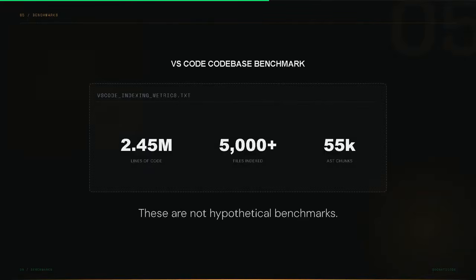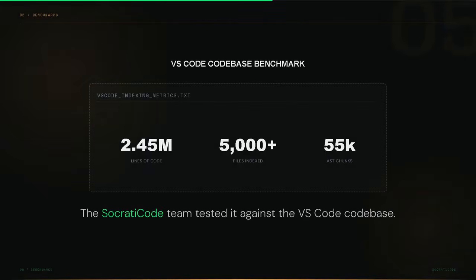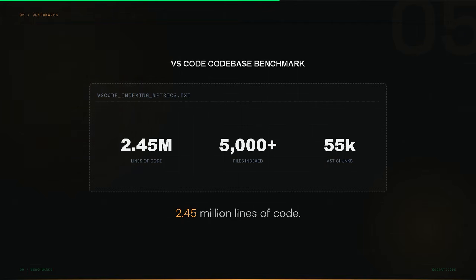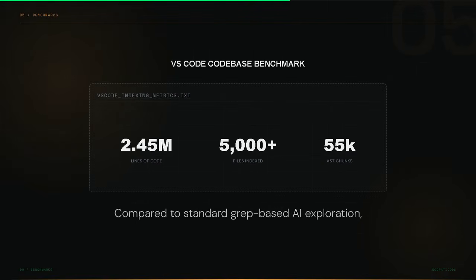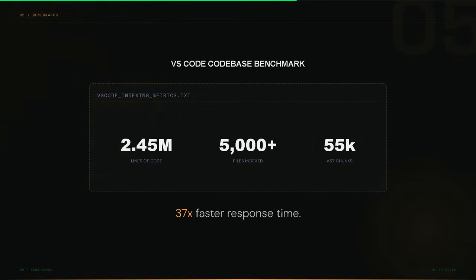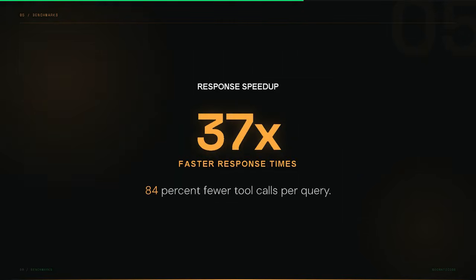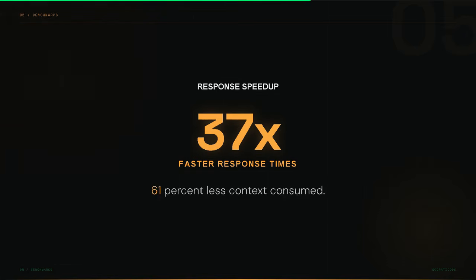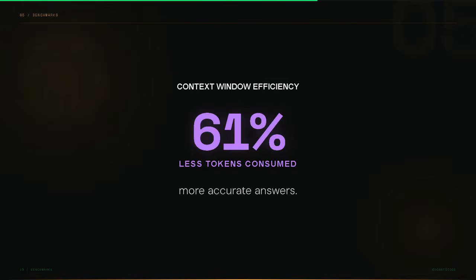These are not hypothetical benchmarks. The SocratiCode team tested it against the VS Code codebase. 2.45 million lines of code, more than 5,000 files, 55,000 index chunks, running on Claude Opus. Compared to standard grep-based AI exploration, the results were clear. 37 times faster response time. Not 37%, 37 times. 84% fewer tool calls per query. The model reached the answer in a fraction of the steps. 61% less context consumed. Smaller, tighter, more accurate answers.